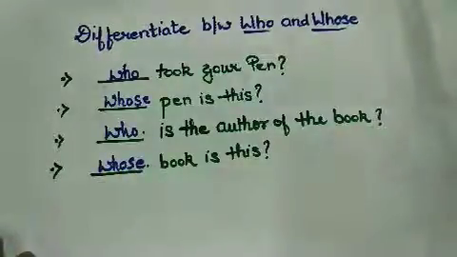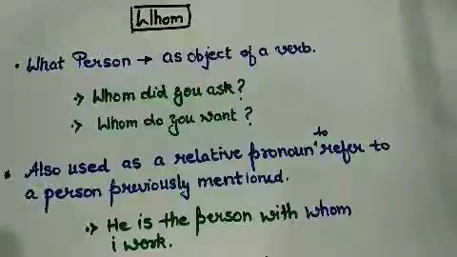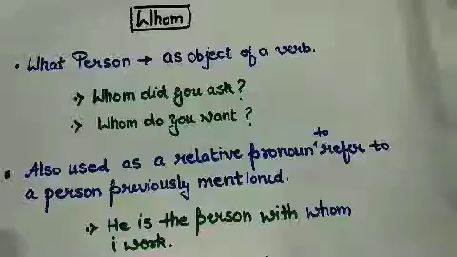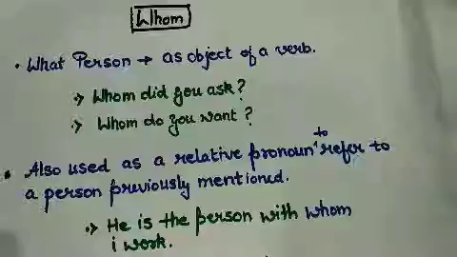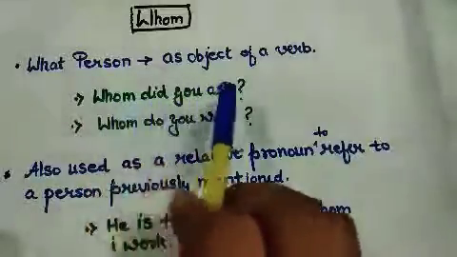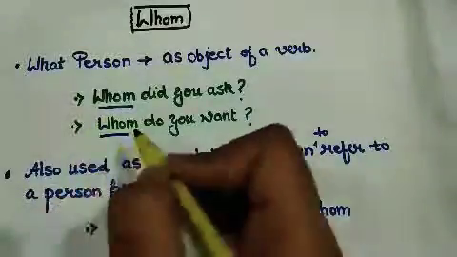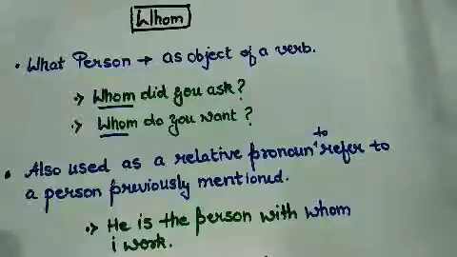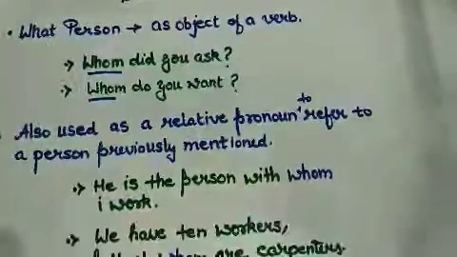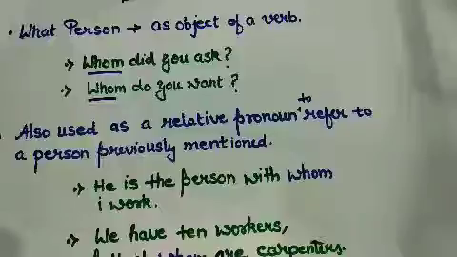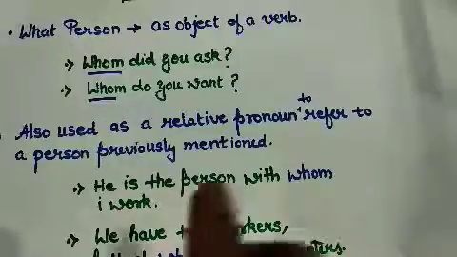Coming up next is whom. Whom actually refers to a person, but it is different from who. Whom represents a person as an object of a verb. See these examples: Whom did you ask? Or whom do you want? Here whom is affecting the object. Who inquires about the name of the person spoken about, but whom represents the object of the verb.